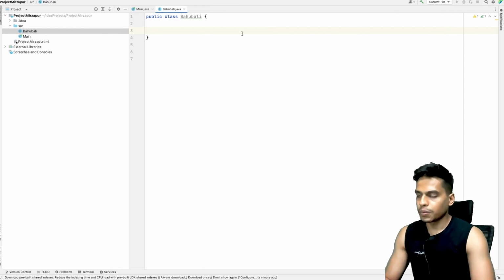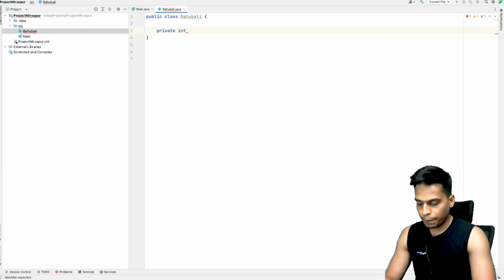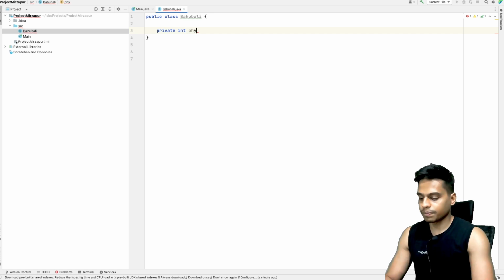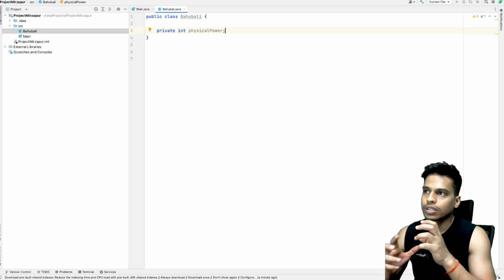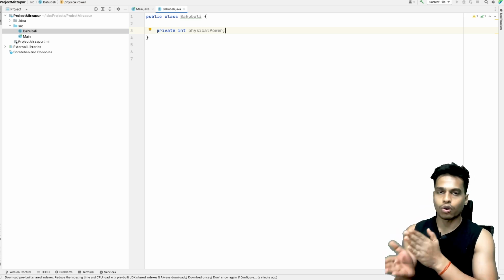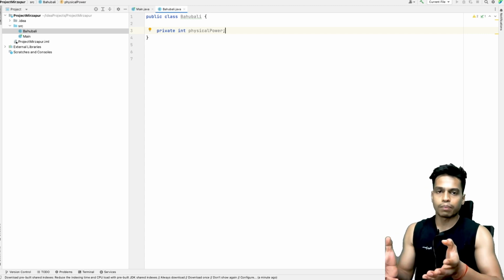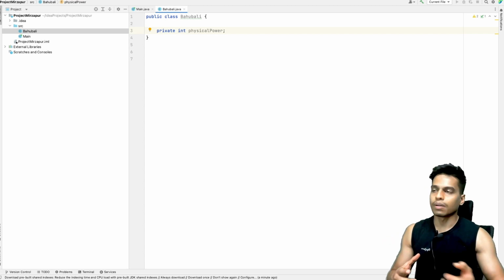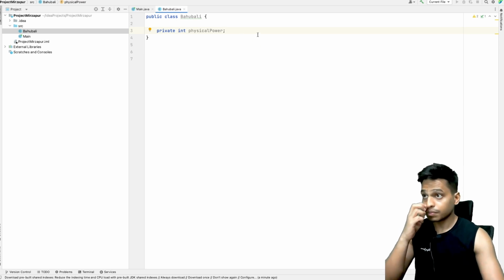Okay, so private. This is going to be an integer value, so private int physical power. Now this integer value can range from 0 to 100. So 0 means no physical power, 100 means a lot of physical power. So this value can range between 0 to 100.